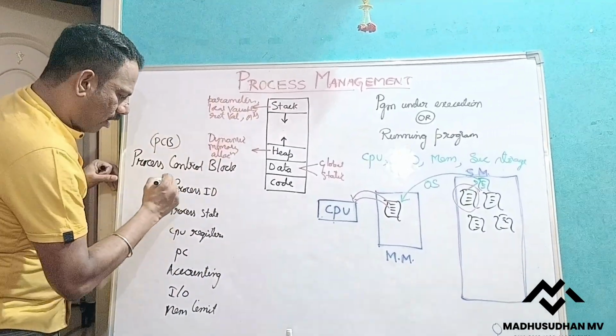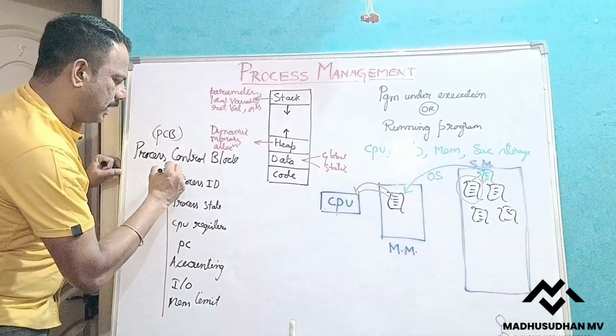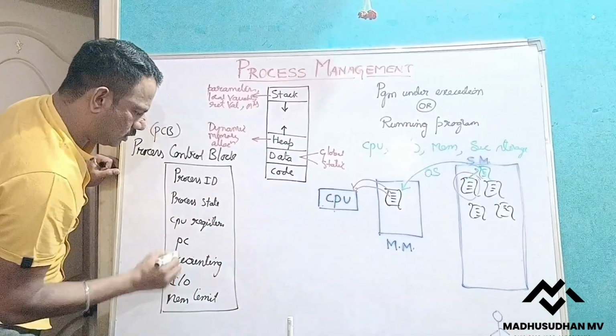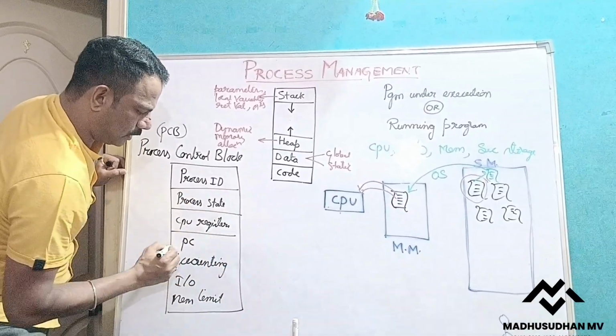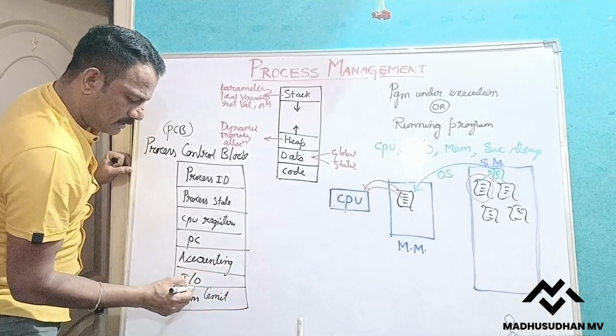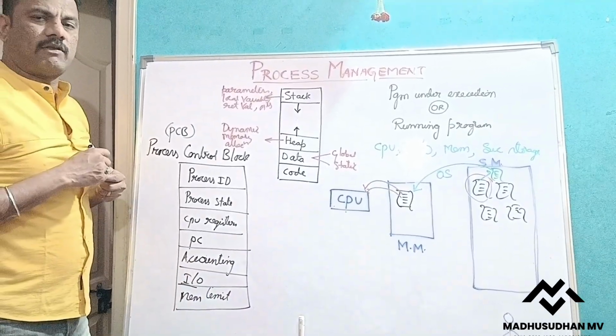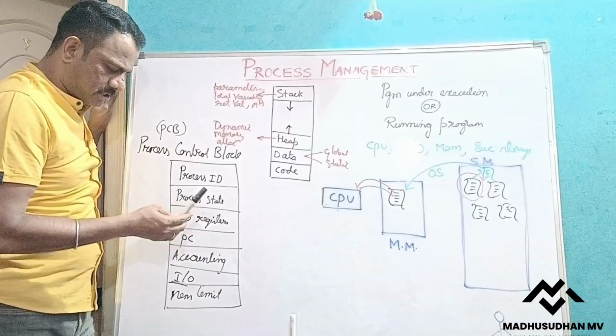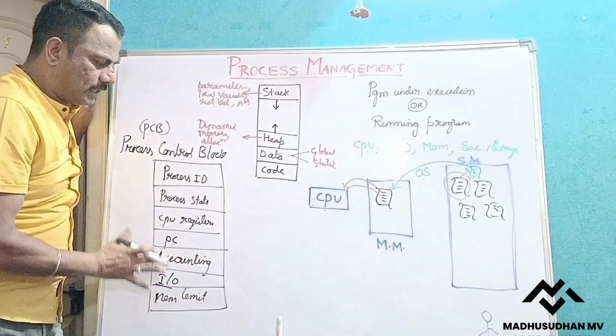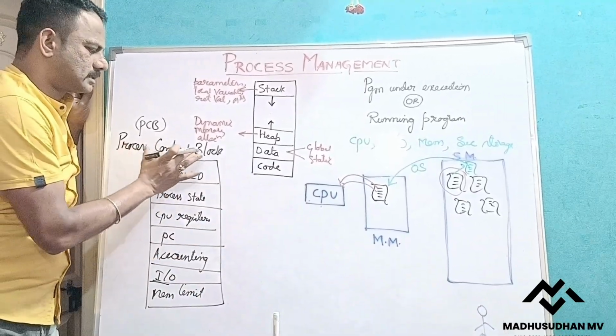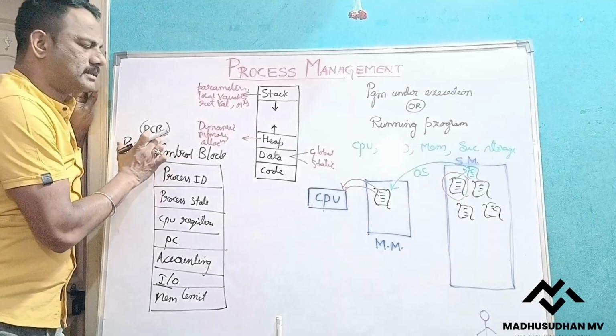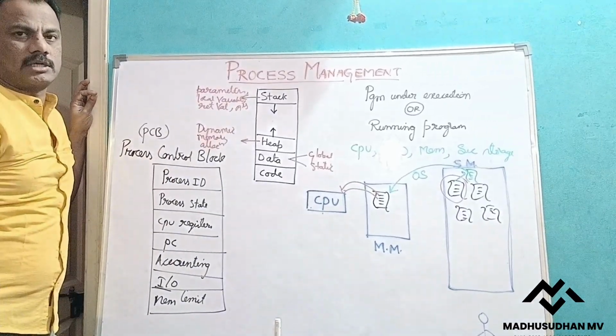So all this information should be maintained in one block, which we call the process control block. Every operating system maintains the information about the process in one block called the process control block, which is also called TCB, task control block.